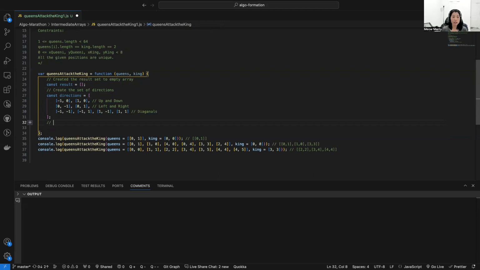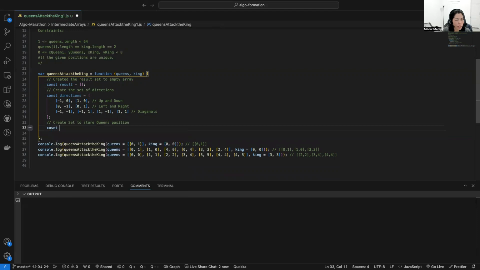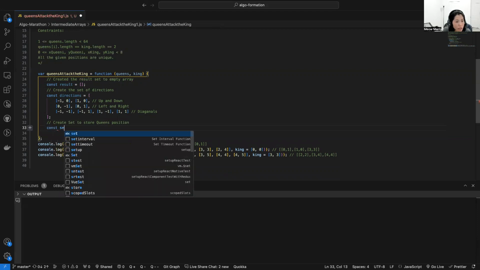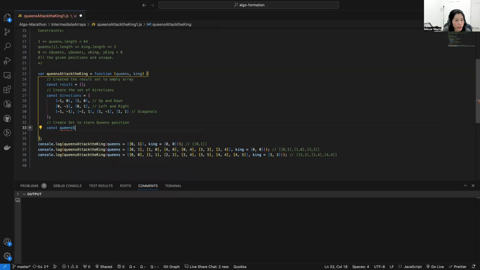The queen positions will all be unique. So create a set to store the queen position.